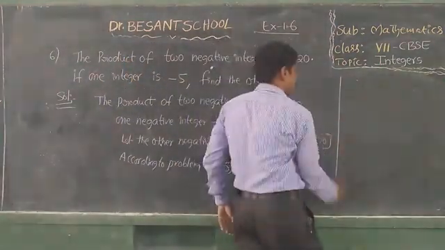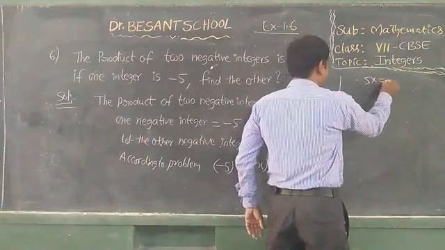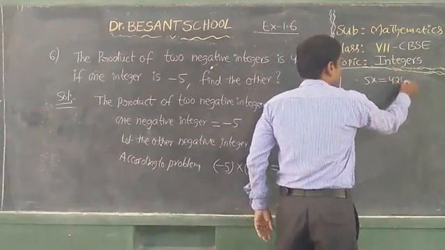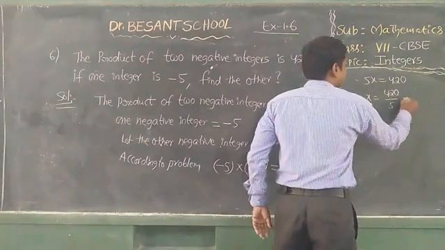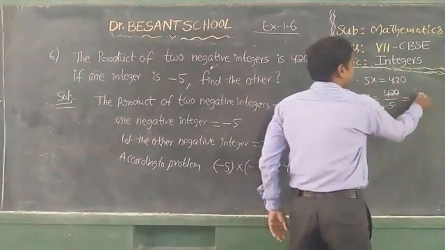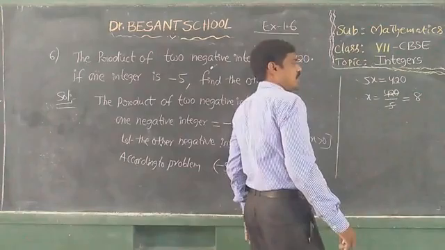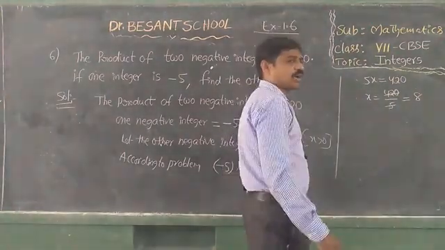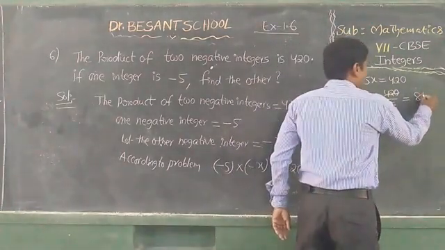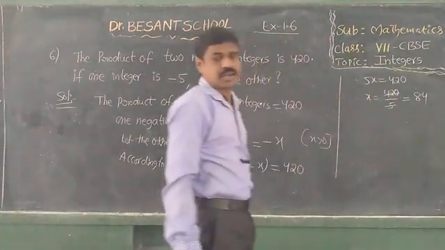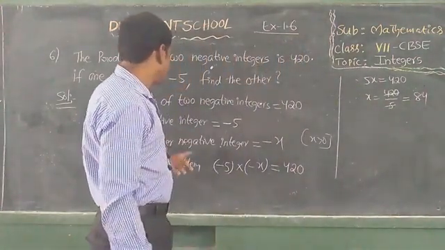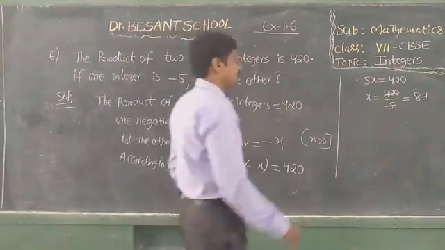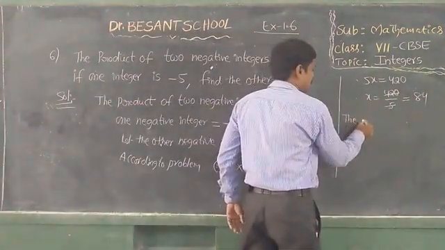So 5x is equal to 420. x is equal to 420 by 5. That means 5 8s are 40, 42, 2 0 20. 5 4s are 20.